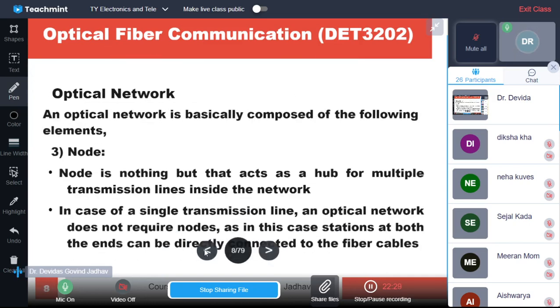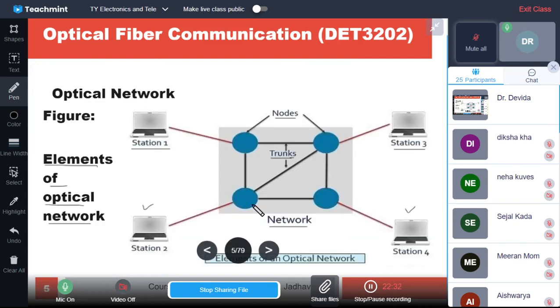If you go again to that figure of the optical network, these trunks have multiple options. Suppose station 2 wants to communicate with station 1, or station 1 wants to communicate with station 2, 3 or 4.